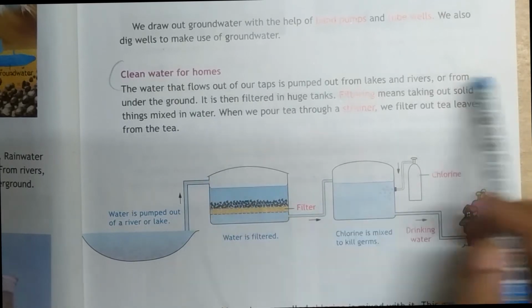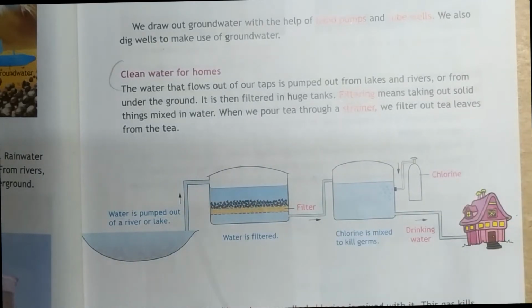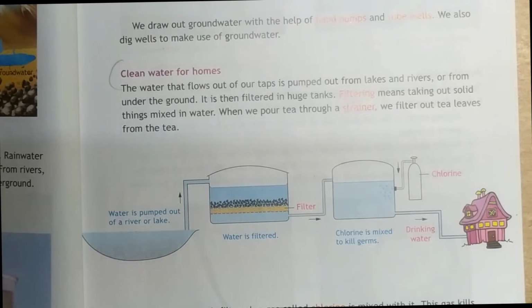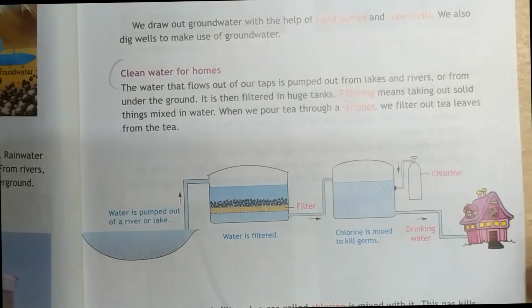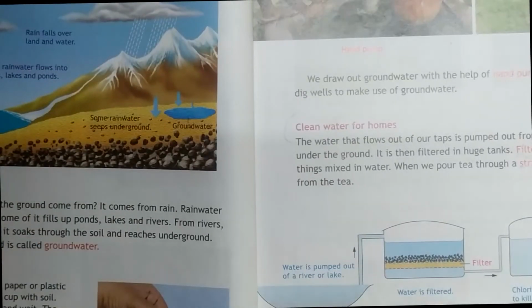Third, chlorine is added. When we add chlorine to the water, this gas kills the germs. Then the clean, germ-free water is carried to our home by the big pipe, and this is how the water comes to our home.